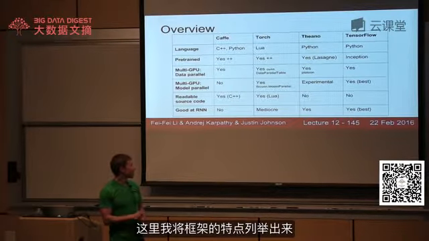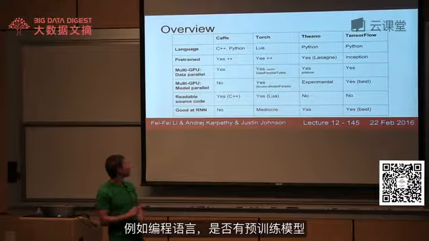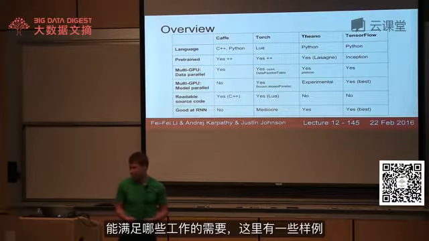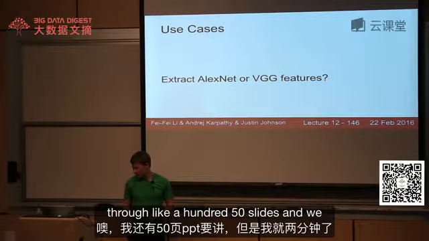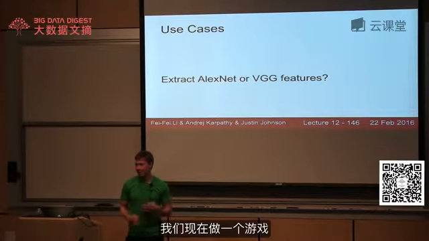OK, so I put together this quick comparison chart between the frameworks that I think covers some of the major bullet points that people care about. Talking about what language it is, whether they have pre-trained models, what kind of parallelism you have, how readable the source code is, and whether they're good at RNNs. So I had a couple use cases in, let's see, we've got, holy crap, we got through like 150 slides and we still have 2 minutes left. So let's play a little game.